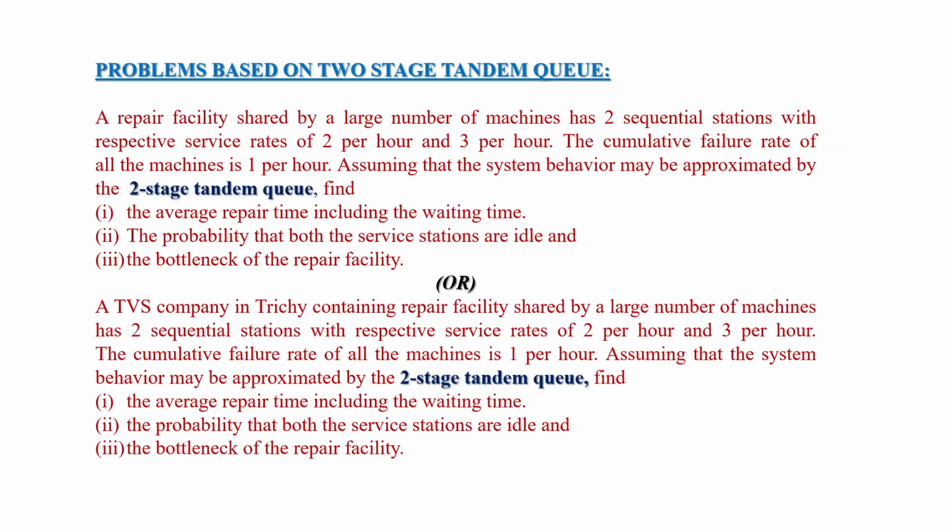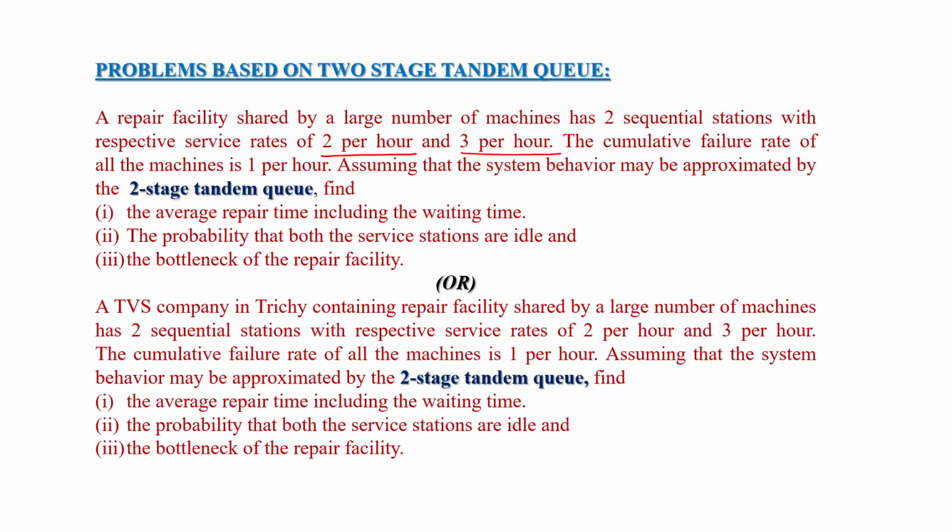It is the problem for the two-stage tandem queuing model. A repair facility shared by a large number of machines has two sequential stations with respective service rates of 2 per hour and 3 per hour. So mu1 and mu2.